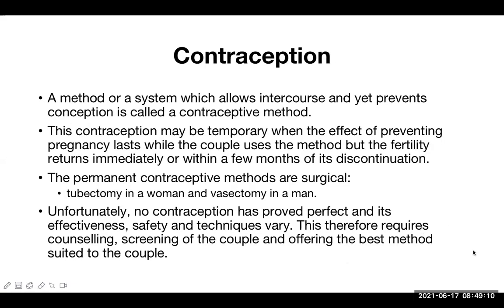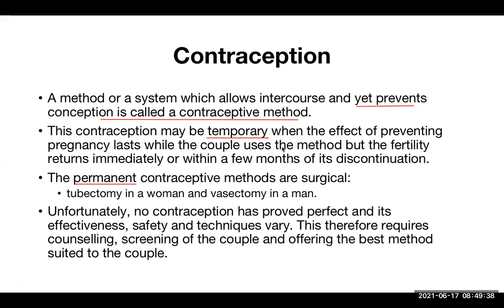Now, what is contraception then? A method or a system which allows intercourse and yet prevents conception is called a contraceptive method. Conception is prevented. This contraception may be of two types: temporary and permanent. One is temporary, another is permanent.